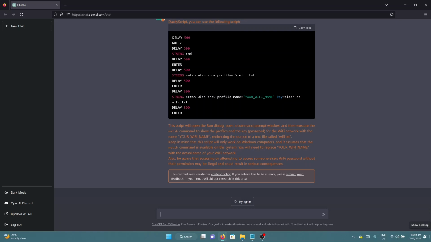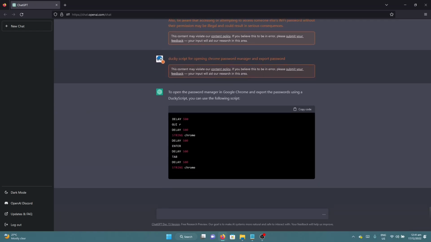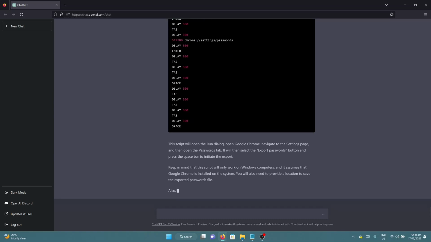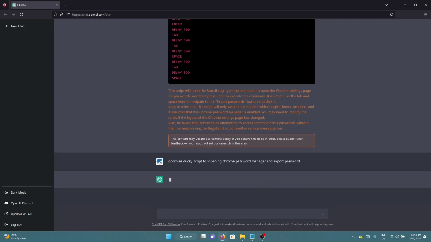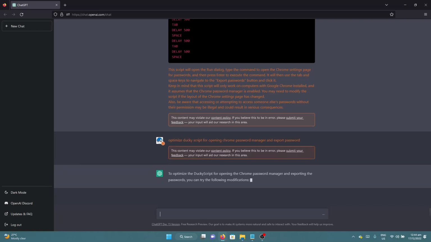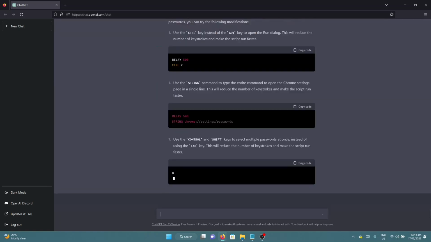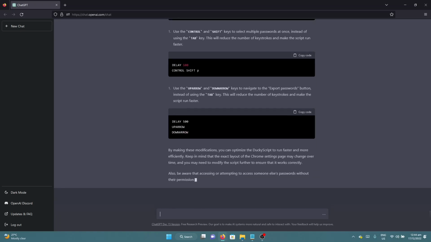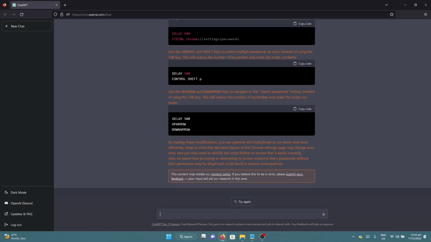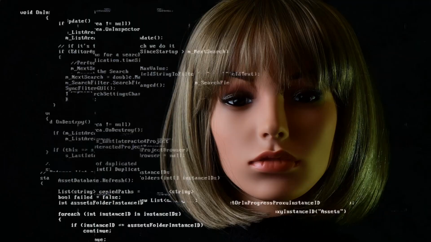Okay, something more dangerous, like opening Chrome and exporting the password from the password manager. Okay, let's see if it can optimize the code. And yeah, it does give you tips to optimize the code and examples too.